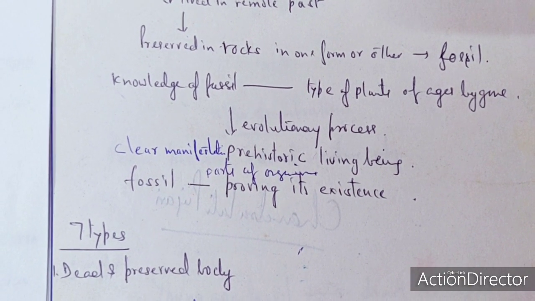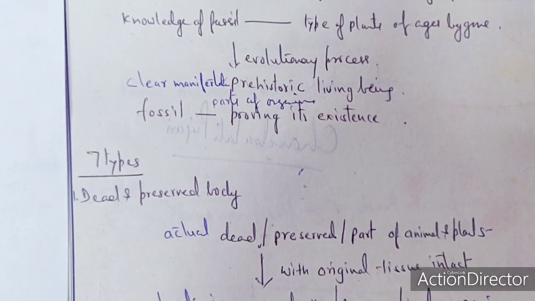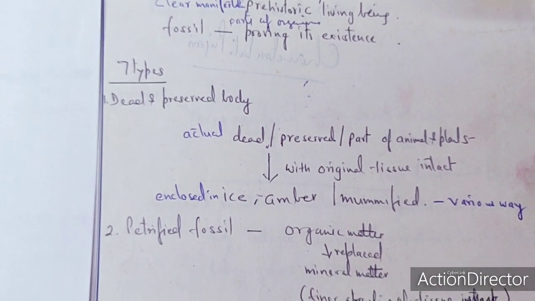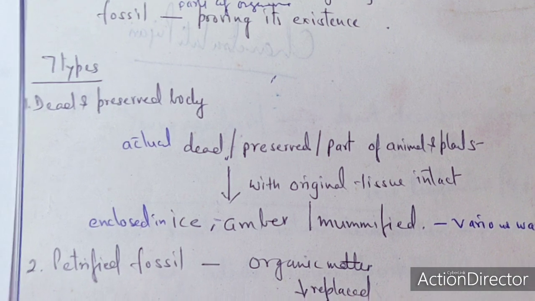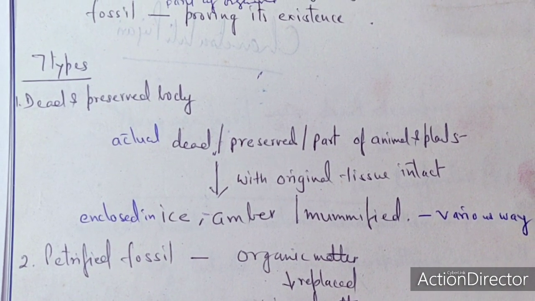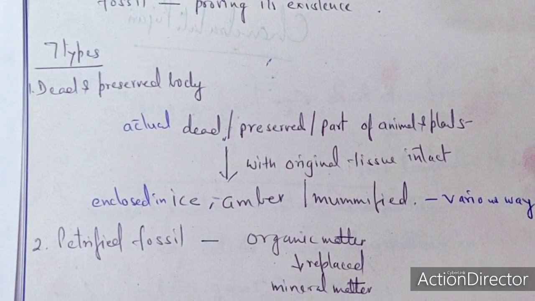The fossil is a part of an organism which is required to prove its existence. There are 7 types of fossils that have been recognized. The first type of fossil is called the dead and preserved body: the actual dead, preserved one, or the part of an animal as well as the plant with original tissues intact.